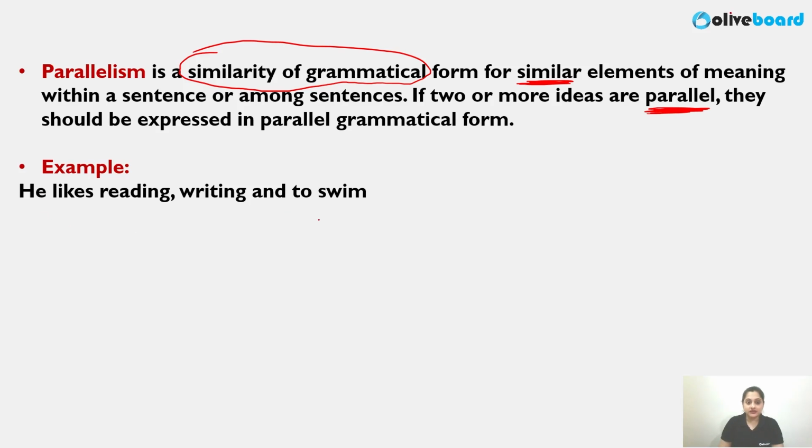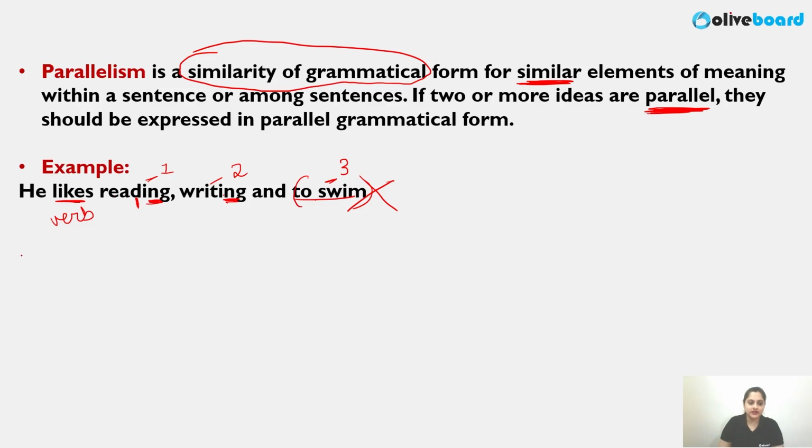He likes reading, writing and swim. Now this is a totally incorrect one. Here I'm talking about the verb like. There are three activities which I'm mentioning. The first one is reading, the second one is writing, and the third one is swim. Here I'm using the ing form of the verb, which is the gerund form, and here I'm using the infinitive to swim. These three ideas are of equal importance. The subject he likes all of these three equally. These are of equal importance in the sentence.